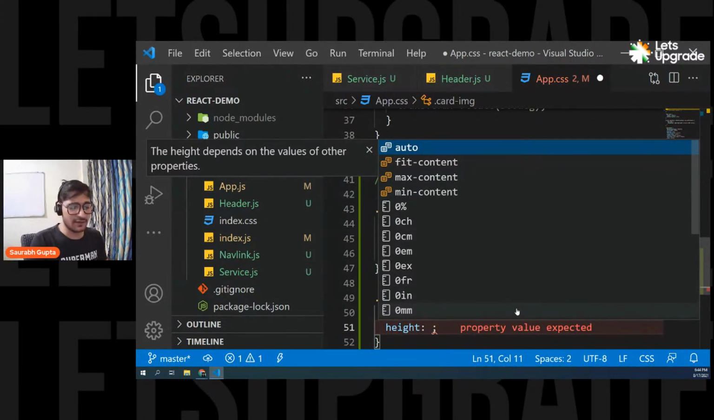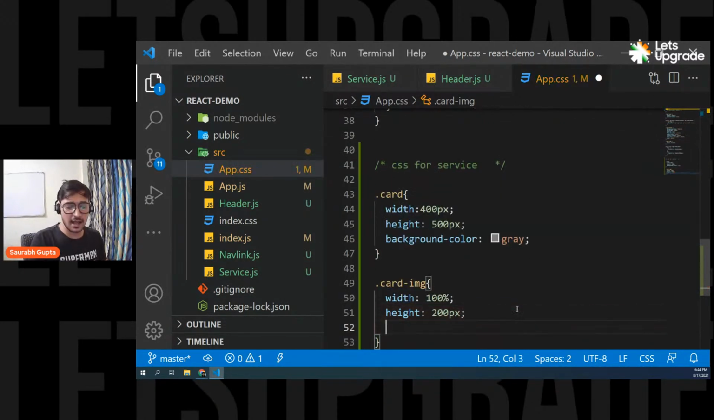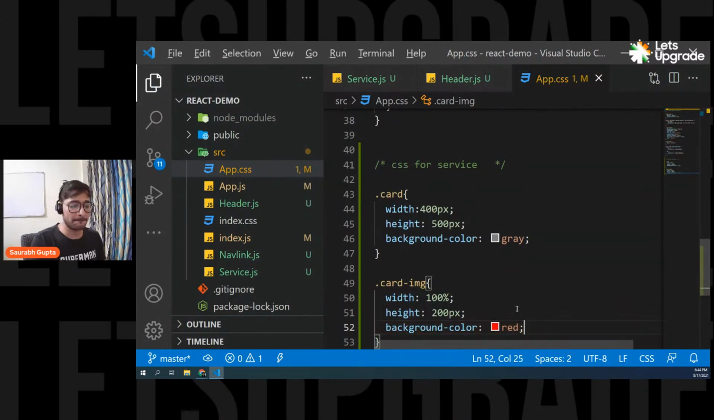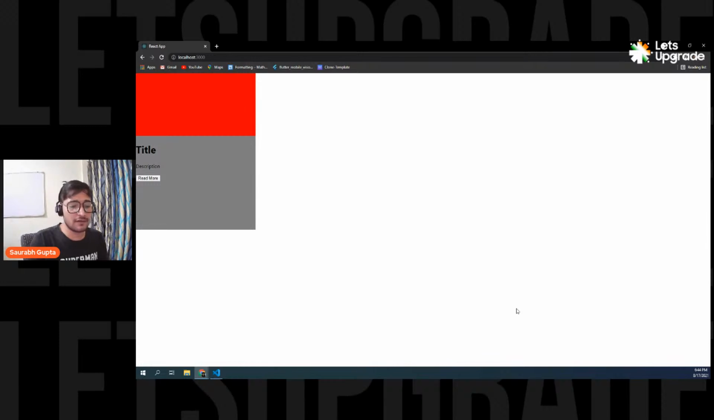Okay. So let's give a height of like 200 pixels. And let's give it a background color of like red. Here we go. So everyone, are we understanding the things till now? Please tell me, guys. Are we understanding the things till now?